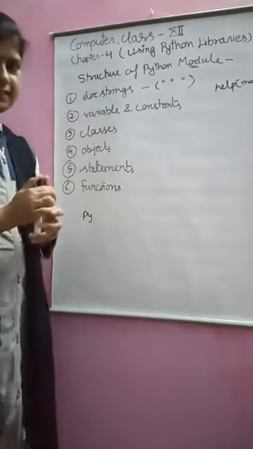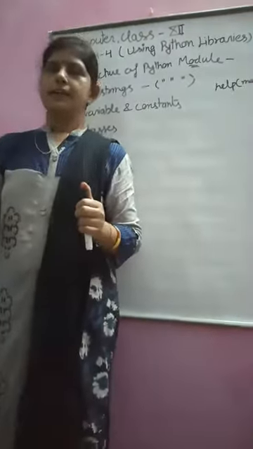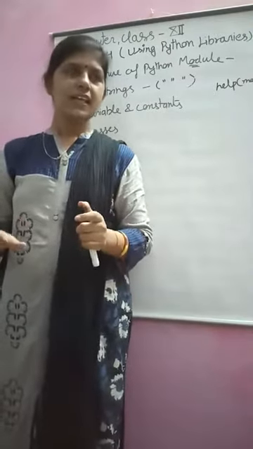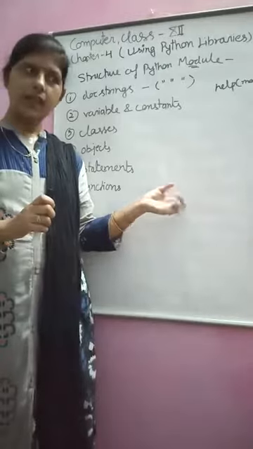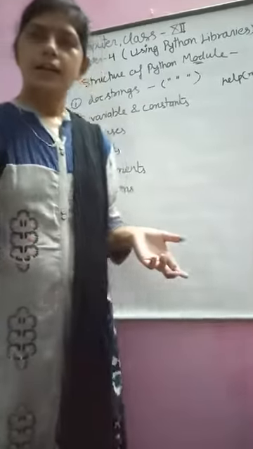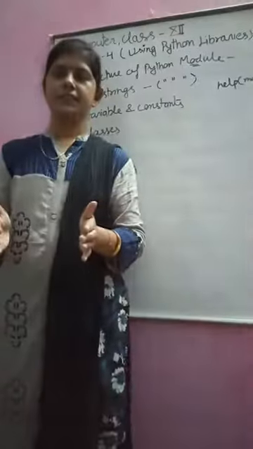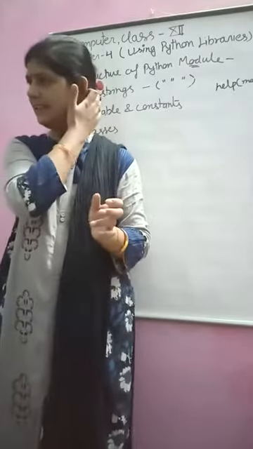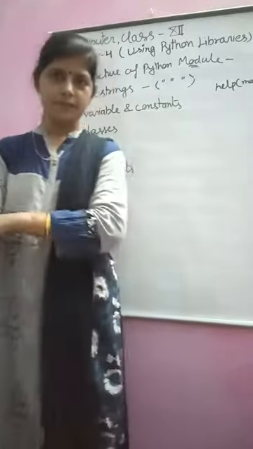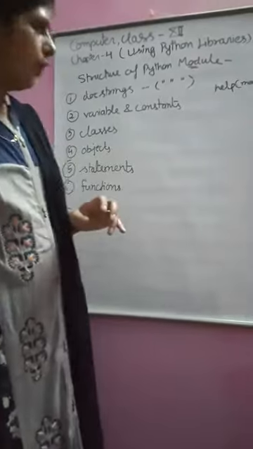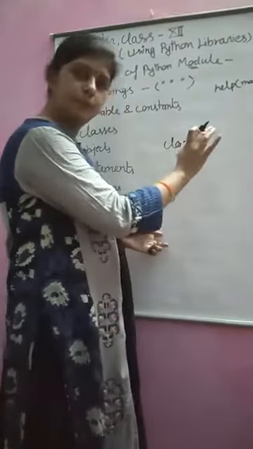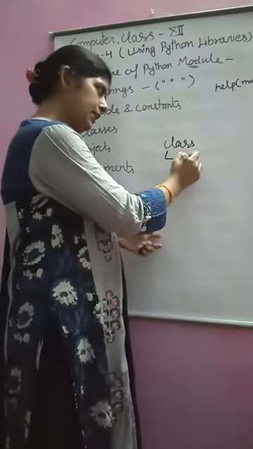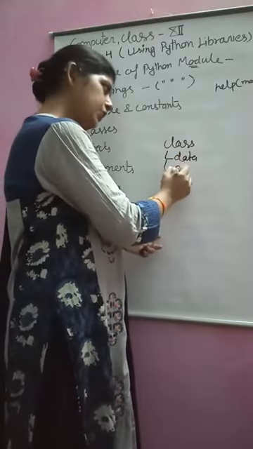What is a class? A class is a collection of data and functions, and a class is just a blueprint. For example, if it is a human being, what is the data of the human being? A class is just a blueprint which defines the data and the functions.